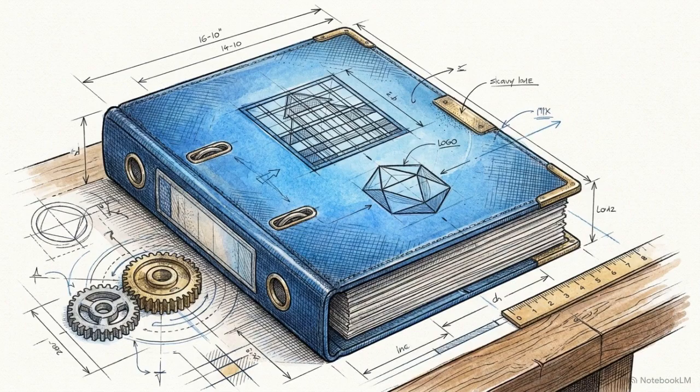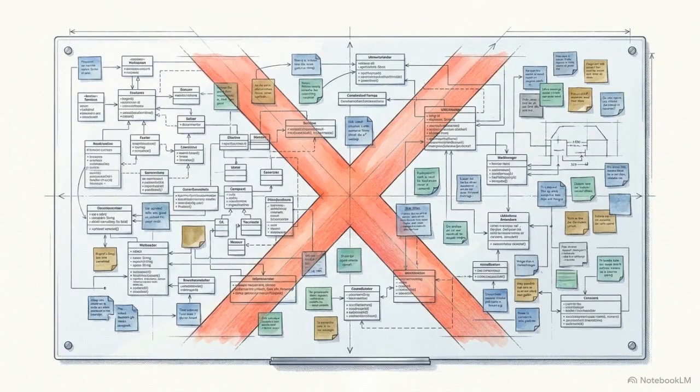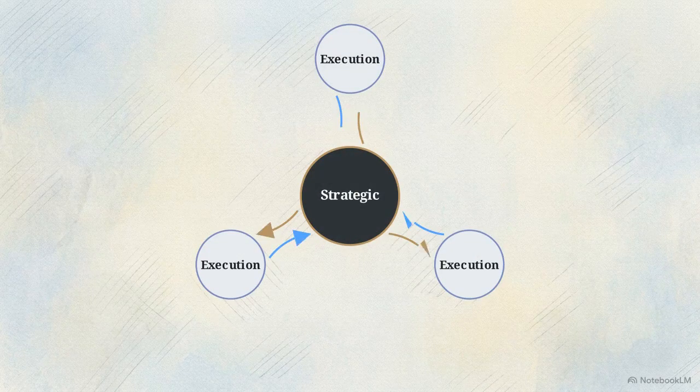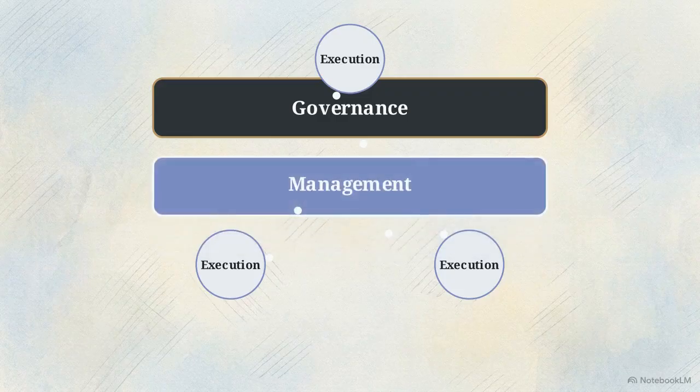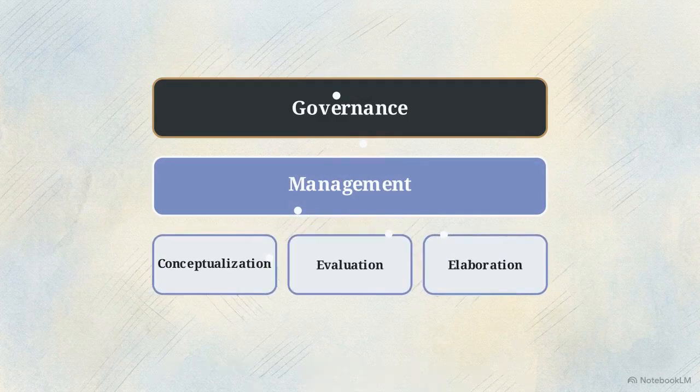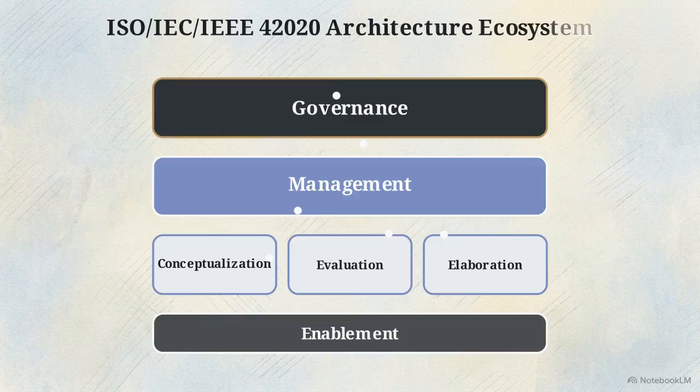The international response to this widespread fragmentation is the ISO IEC IEEE 42020 standard, published in 2019. This standard does not dictate localized modeling notations, nor does it provide a new set of diagramming rules for engineers. This schematic visualizes its purpose, establishing a cybernetic control loop governing how information flows across an organization's strategic, management, and execution layers. We will deconstruct and rebuild this ecosystem layer by layer, revealing how it forces enterprise alignment.